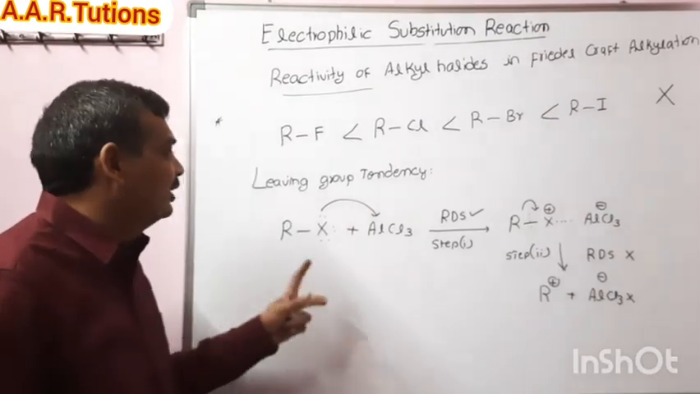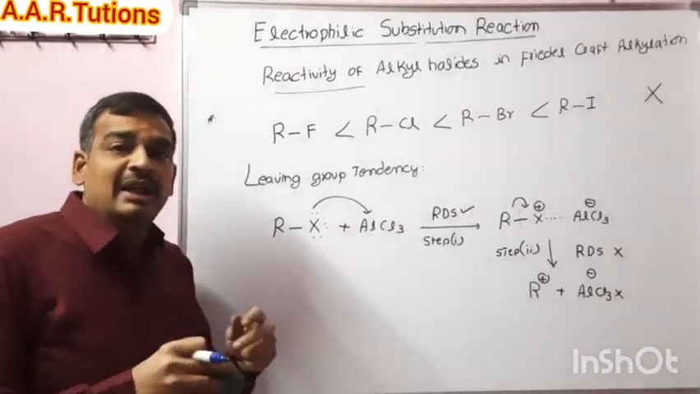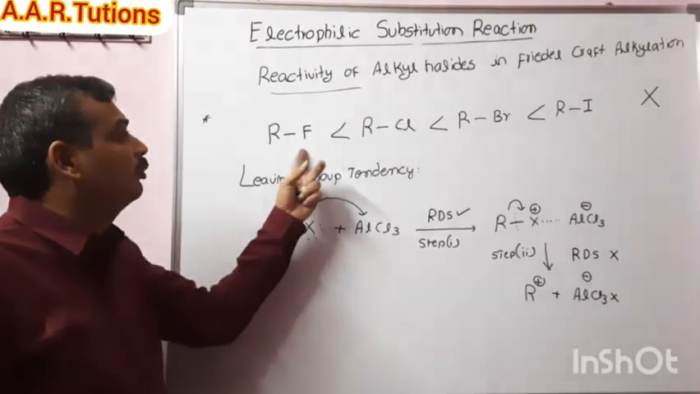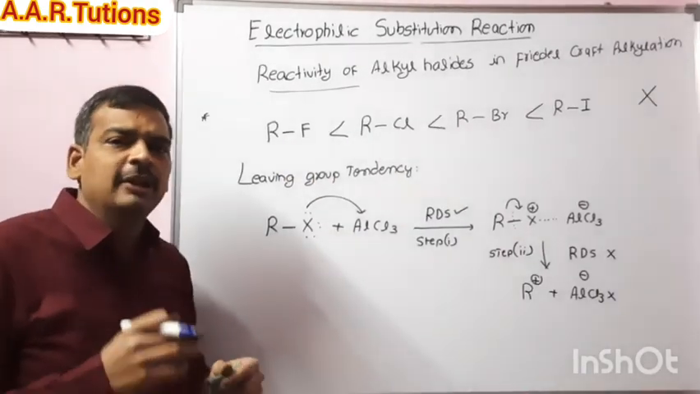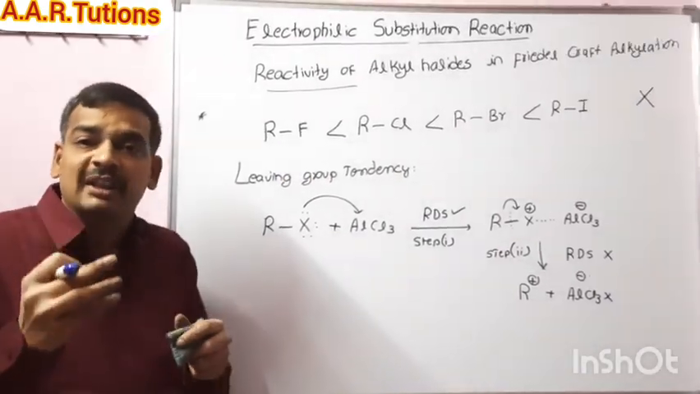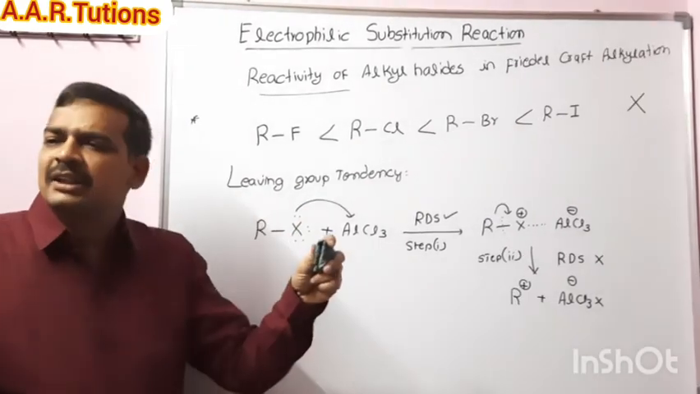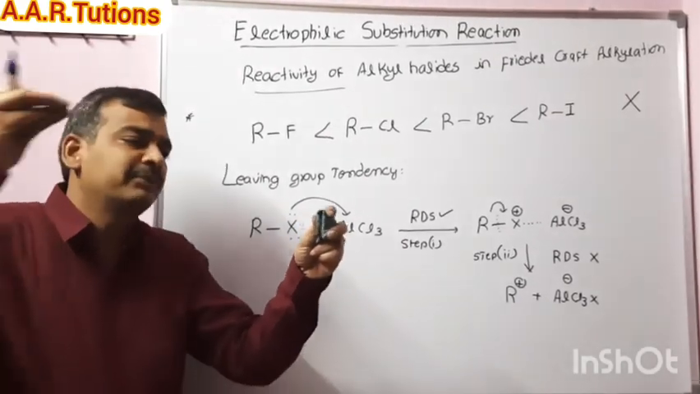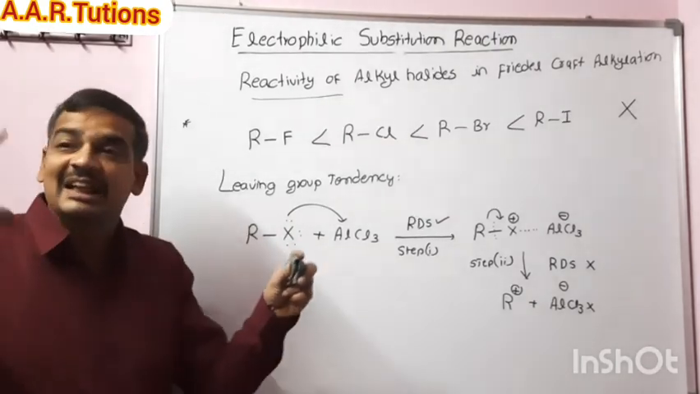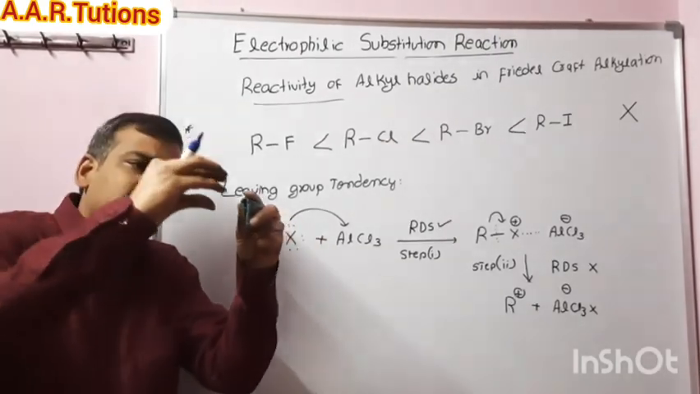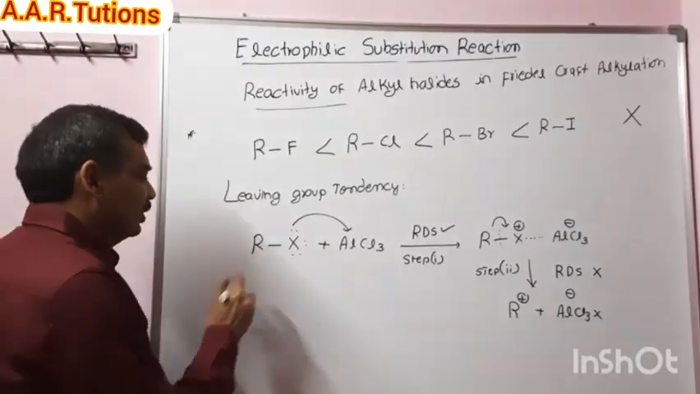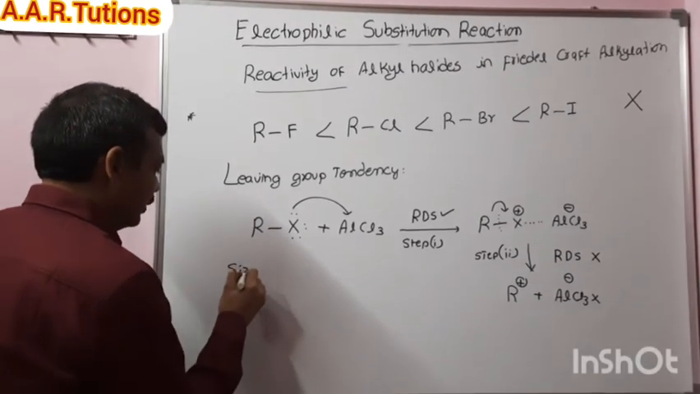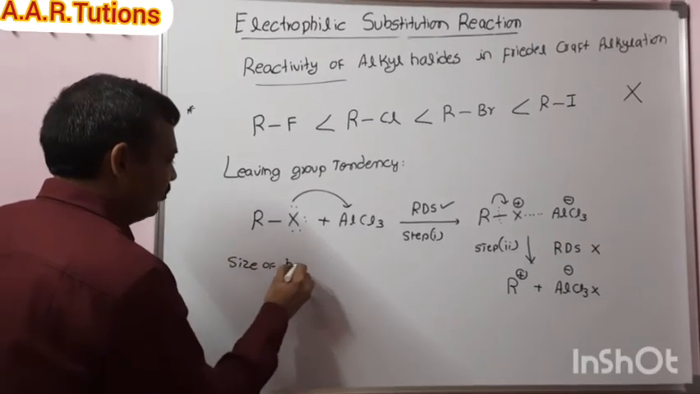Now tell me, which will form a coordinate complex faster, either fluoro or iodo? Definitely fluoro forms a coordinate complex very fast. Why? Because if the size is small, it forms a coordinate complex very fast. If the size is big, it forms a coordinate complex slowly. So that means it depends on the size of the halogen.